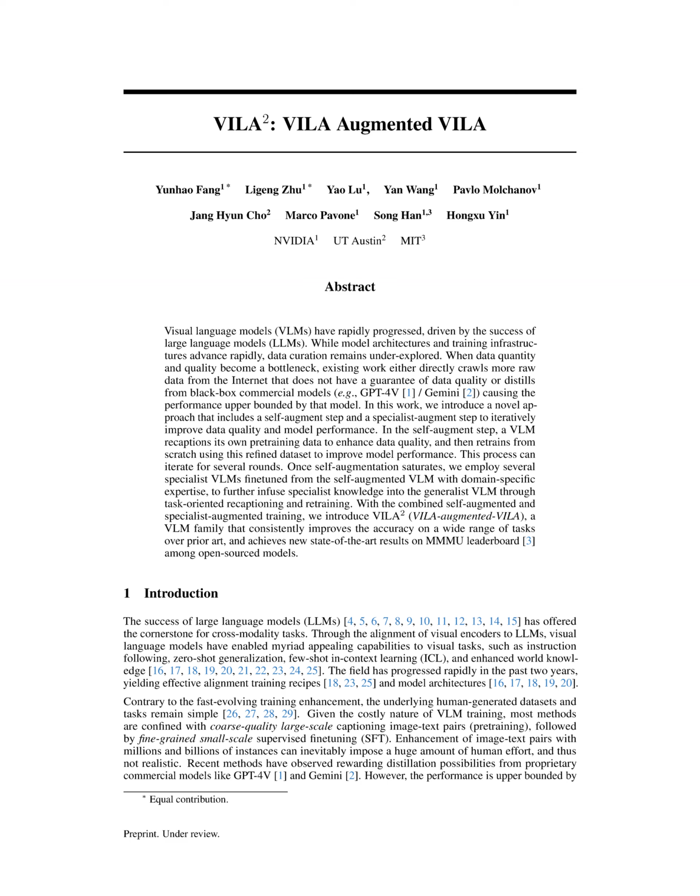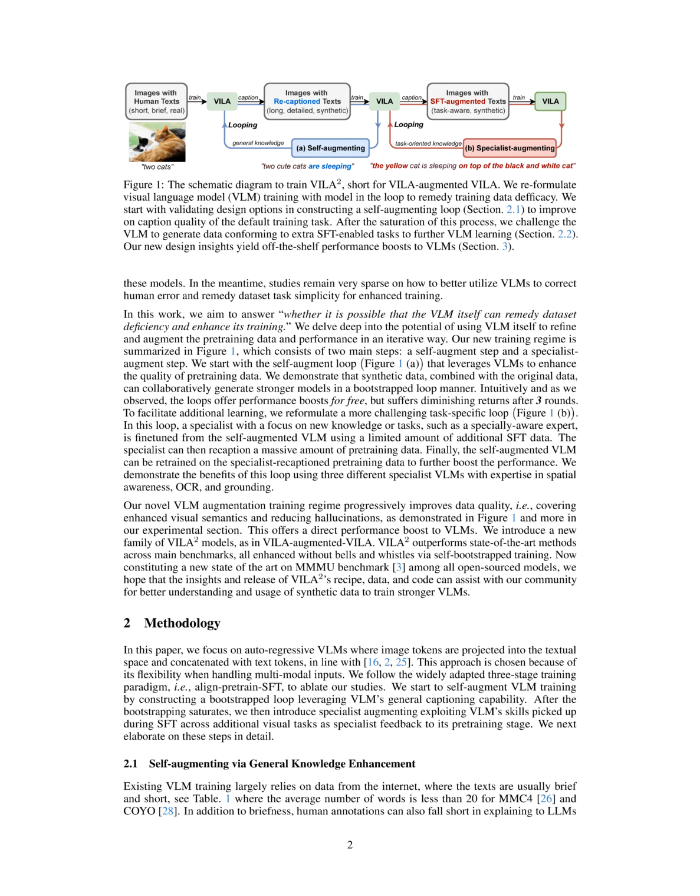Our method specifically aims to address the limitations of human-generated datasets and the simplicity of tasks in training visual language models, VLMs. We recognize that existing datasets often consist of coarse-quality image-text pairs, which can hinder the performance of VLMs due to their lack of detail and depth. To remedy this, our approach utilizes the VLM itself to iteratively refine and augment pre-training data, enhancing the quality of captions through a self-augmenting loop.